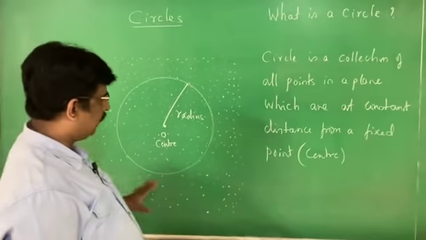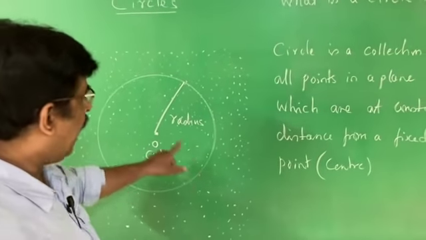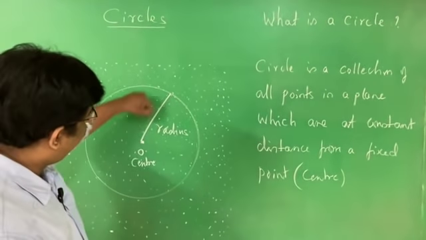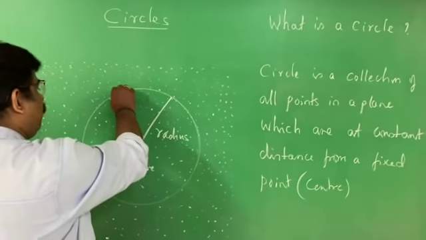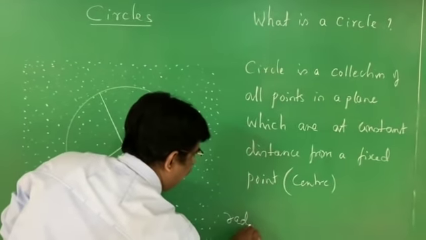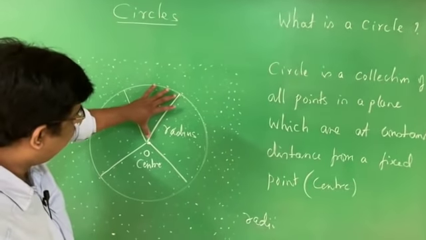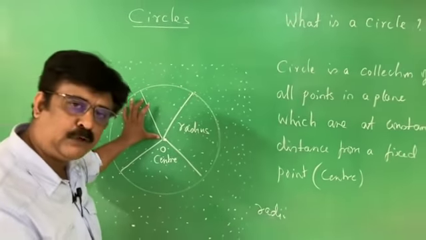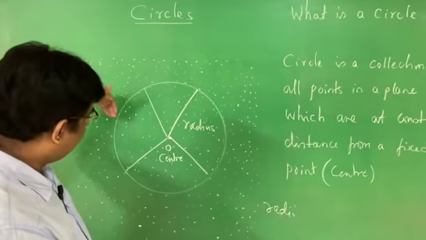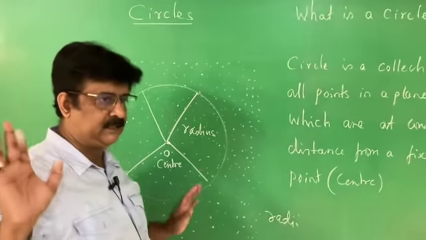Therefore, when you draw a circle, two things are a must. One is the center of the circle, that is the fixed point, and the other is the constant distance, that is called the radius. All the radii, the plural form of radius, of a circle are equal. If this radius is 5 centimeter, this radius is also 5 centimeter. Radii of a circle are equal because all these points are at a constant distance from a fixed point called the center.